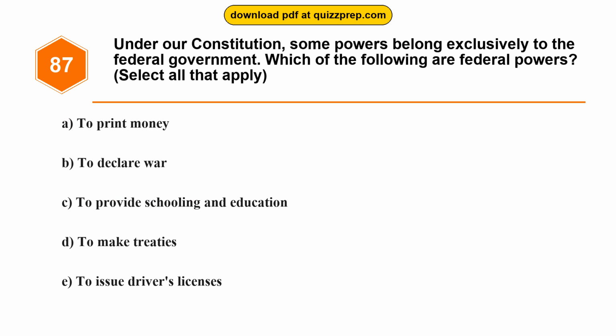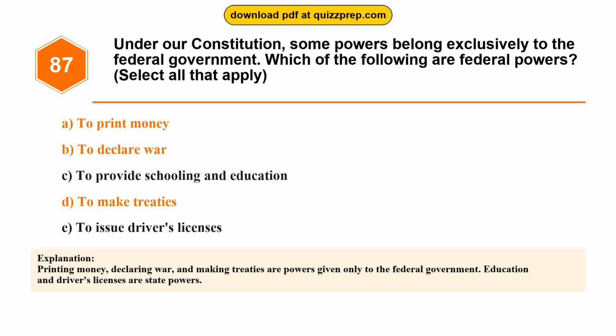Question 87. Under our Constitution, some powers belong exclusively to the federal government. Which of the following are federal powers? Option A, to print money. Option B, to declare war. Option C, to provide schooling and education. Option D, to make treaties. Option E, to issue driver's licenses. The correct answers are options A and B and D. To print money, to declare war, to make treaties. Printing money, declaring war, and making treaties are powers given only to the federal government.